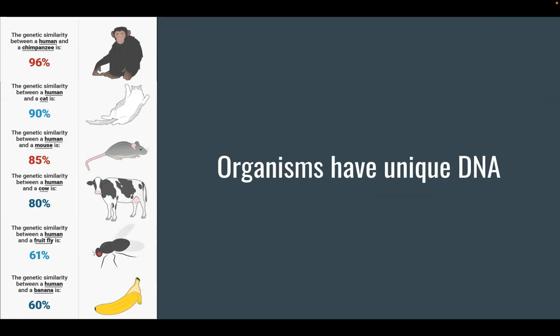It's also important to know that organisms have unique DNA. You and I are very similar in terms of DNA, but there are small differences that make you look like you and me look like me. But all organisms on Earth share a certain amount of DNA. For example, humans and chimpanzees are 96% compatible. Our DNA is 96% the same. And even things as far away seeming as a banana, we share 60% similarities with our DNA and the DNA of a banana.